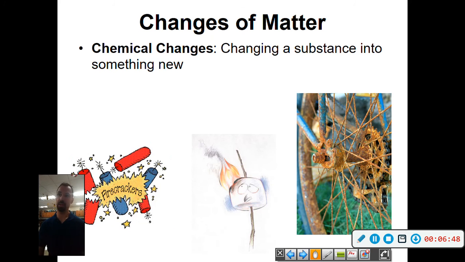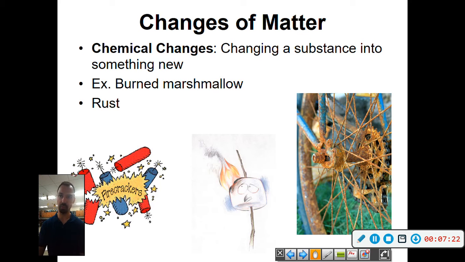On the other hand, chemical change is changing a substance into something completely new. Great examples: obviously the burning marshmallow, which I said earlier. The rusting bike wheel, again, it's going to change into something new. That rust material is a new material. And firecrackers. The stuff in firecrackers, that's a chemical reaction, but once you run that chemical reaction, it's not going to go back to its original form. So burned marshmallow, rust.